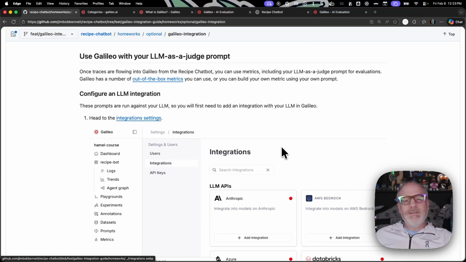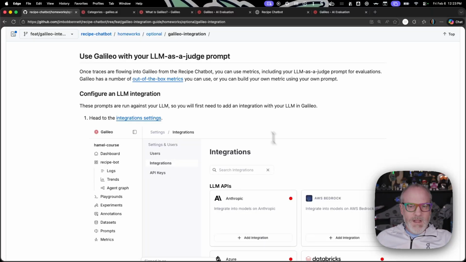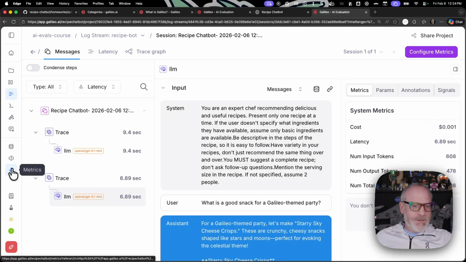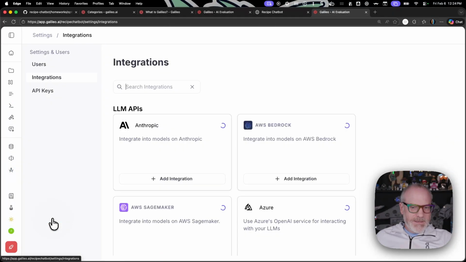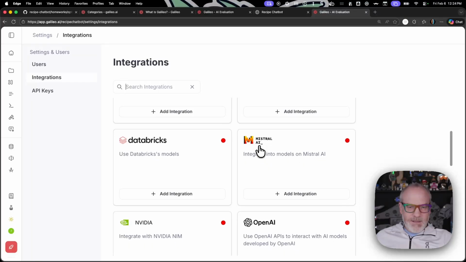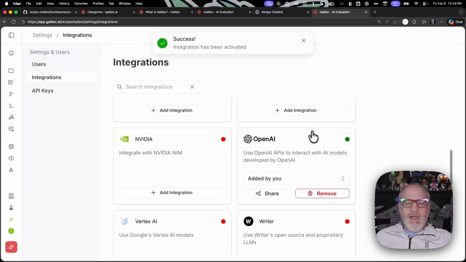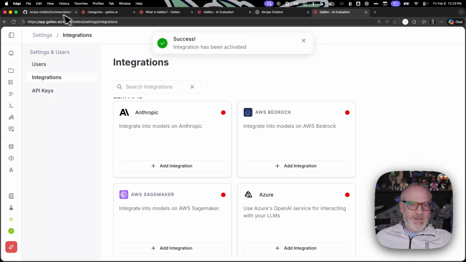So now we can start using Galileo as an LLM-as-a-judge. In various stages through our homework, we actually start running LLM-as-a-judge, and we can do all that inside Galileo. Now, the first thing I need to do is actually set up an integration with an LLM. I need an LLM as a judge, so I need to connect to an LLM. So inside Galileo, I can go to integrations. I'm using OpenAI, so come here, add integration, drop in my API token, save that, and now I've got OpenAI configured for LLM as a judge.